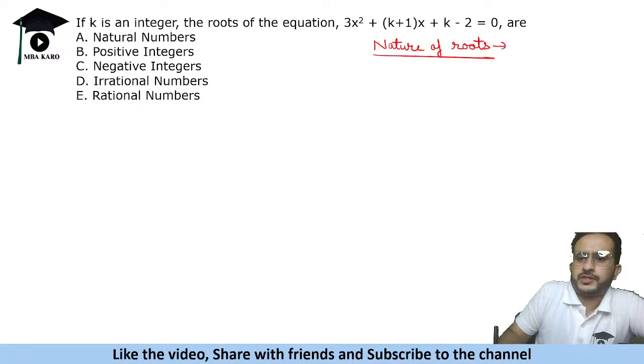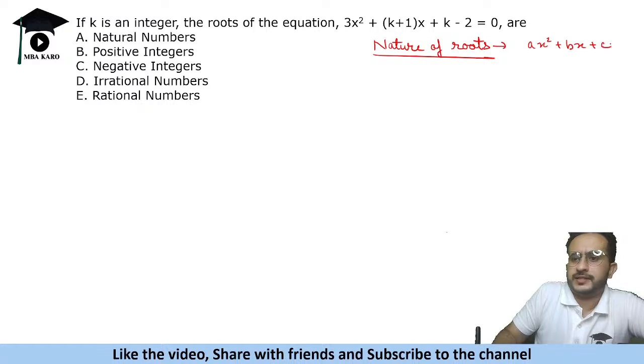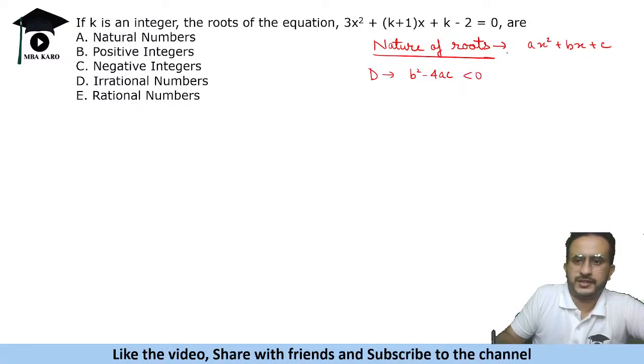So quadratic equation is written in this format: ax square plus bx plus c. Okay? There is something called discriminant, right? Discriminant is basically b square minus 4ac. Okay? If this is less than 0, in that case you have imaginary roots.